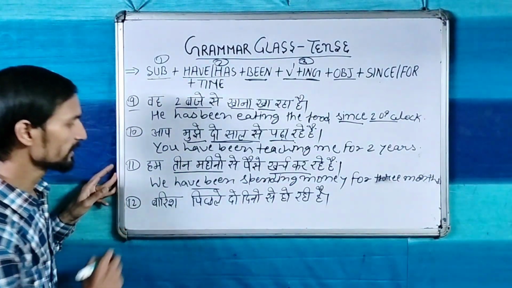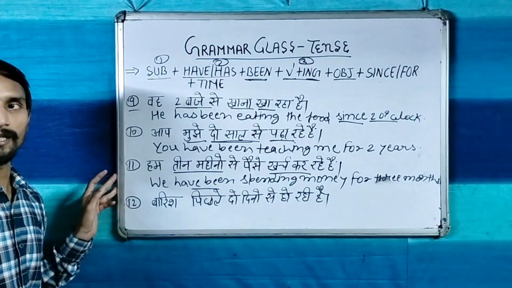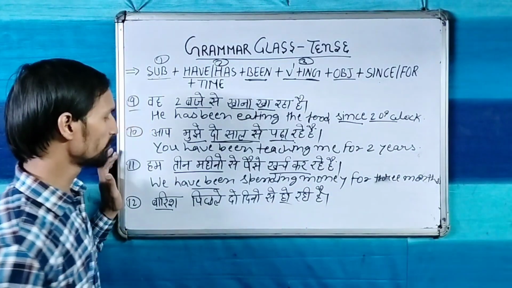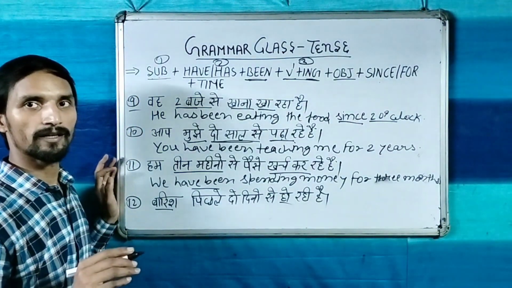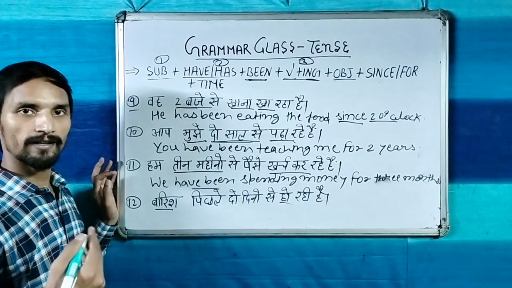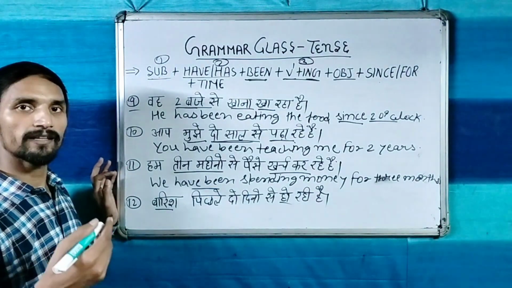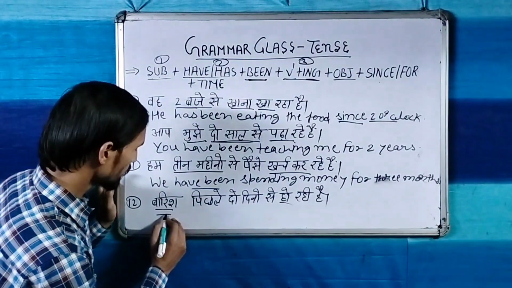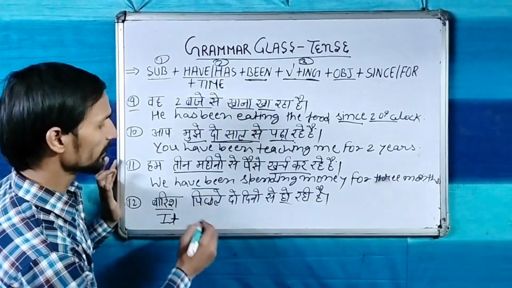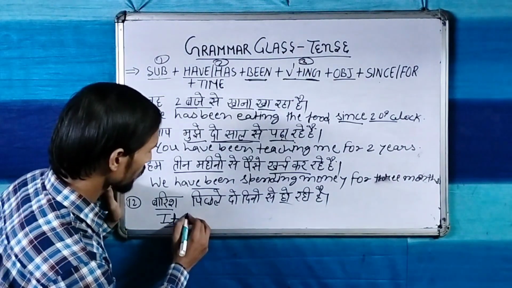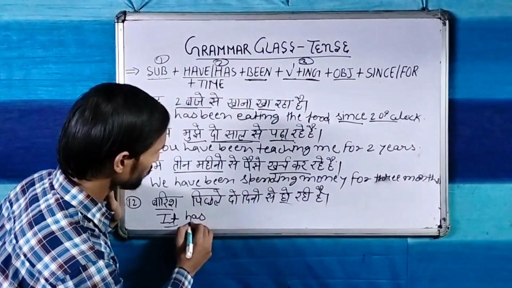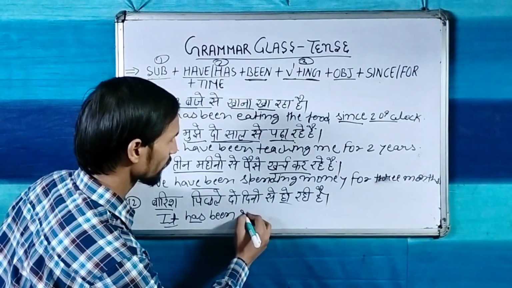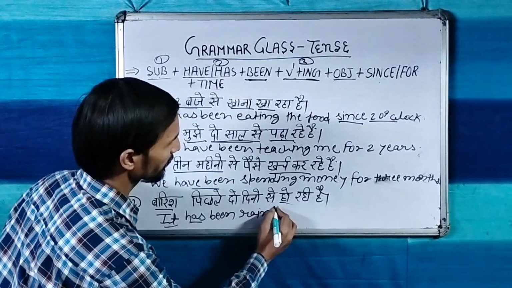Now the last sentence, बारिश पिछले 2 दिनों से हो रही है. So बारिश होना, this is the verb. Subject has not been given, and when we talk about weather, time, day, so at the place of the subject we use it. So here we will use it. Second, with it, helping verb will be singular, and singular helping verb has. So it has been, बारिश होना, raining, it has been raining.